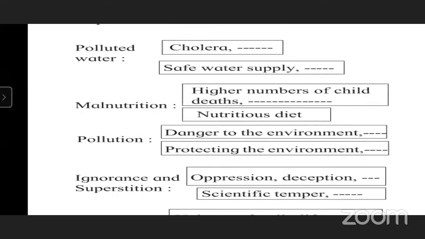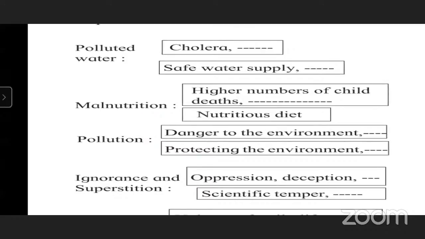Pollution, danger to the environment. And what other things are happening due to pollution? Water pollution, soil pollution, noise pollution, radioactive pollution, which is not good for our health. And in remedies, how can we protect the environment: stopping water, soil, air pollution, or keeping personal and social hygiene.